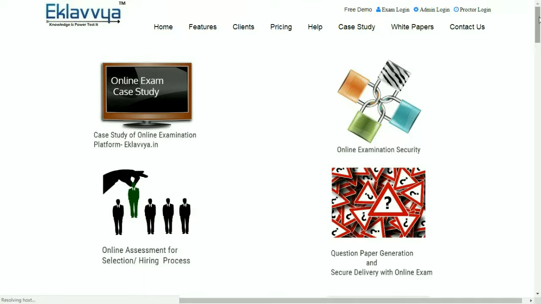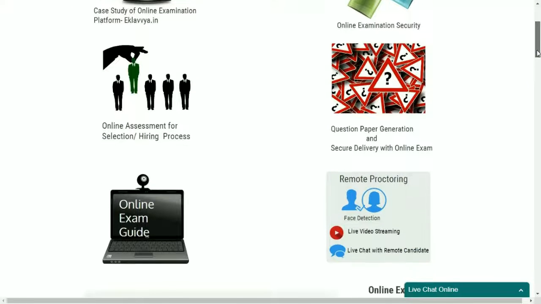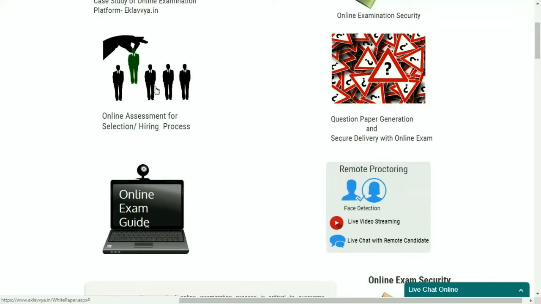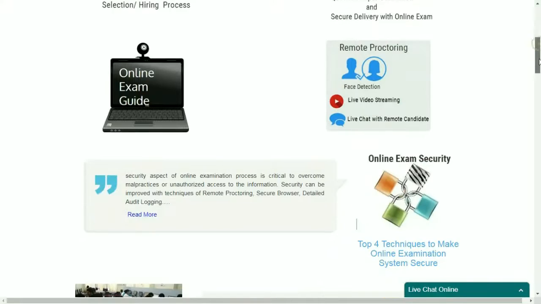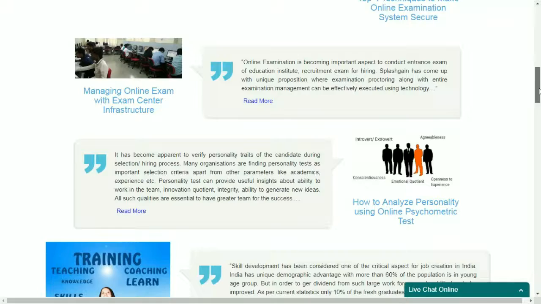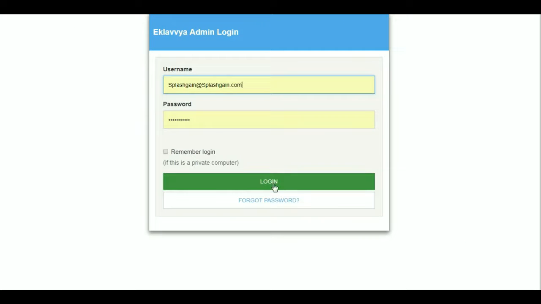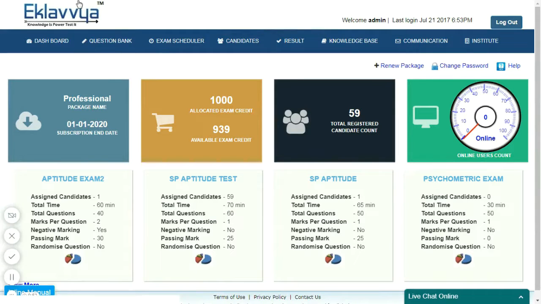Let's check White Paper section. We have written many useful white papers related to trends and best practices of online examination process. White papers are related to online exam security, psychometric test assessment, remote proctoring. You can download white papers to understand the best practices. We have incorporated all the best practices in our system.